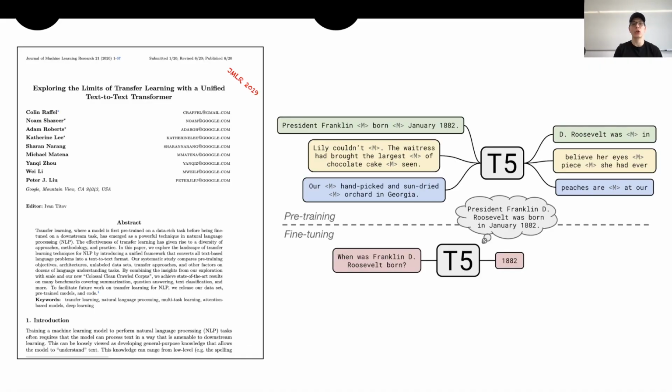We built LANCE on top of the T5 model, and let me give you some details about the T5 model. The first thing is that the T5 model was presented by Raffel and colleagues from Google in 2019, and among several characteristics, some are very interesting for the kind of task that we aim at supporting. The first one concerns the overall training pipeline, because the T5 model can be trained in two different phases: the pre-training that we can see on the top part of the figure, and then the fine-tuning on the bottom.